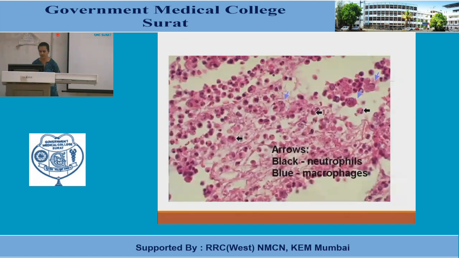Now what you are seeing here, these small cells which are lobulated are basically neutrophils, polymorphonuclear cells, and the large ones which have come again are basically the macrophages. So why are you seeing macrophages here? Usually macrophages are supposed to be the bridge between acute inflammation and chronic inflammation. So in late cases of acute inflammation and in early or even late cases of chronic inflammation, macrophages will be seen. So macrophages are basically seen both in acute inflammation as well as in chronic inflammation.